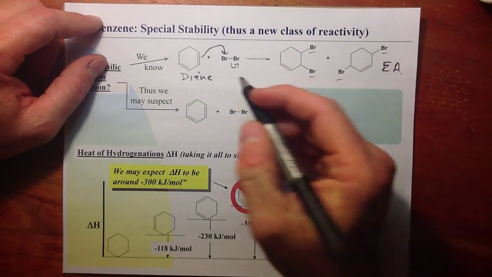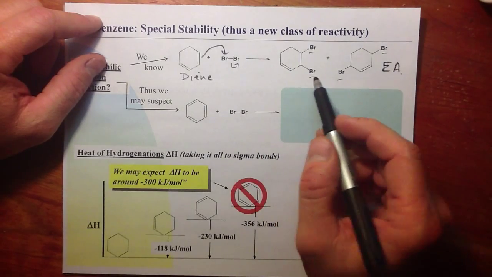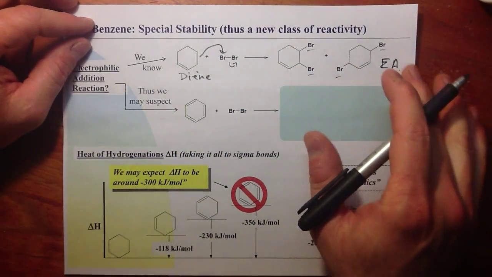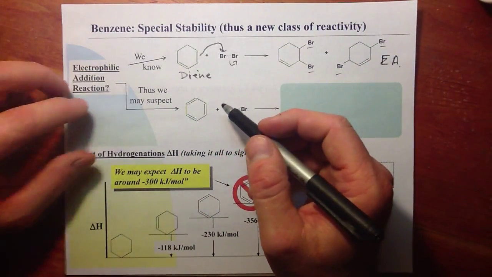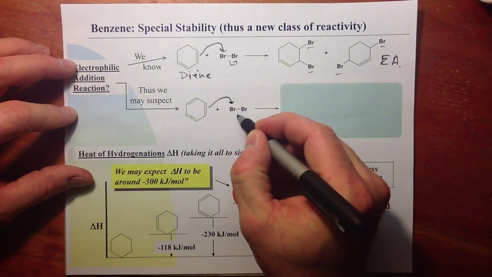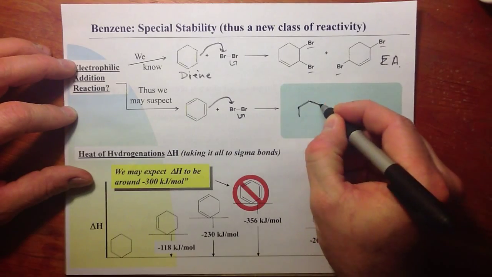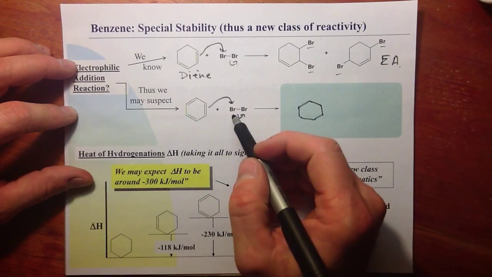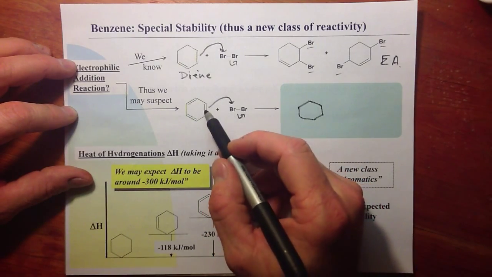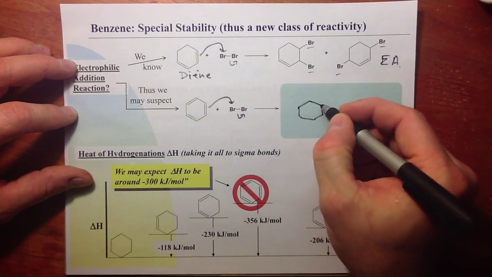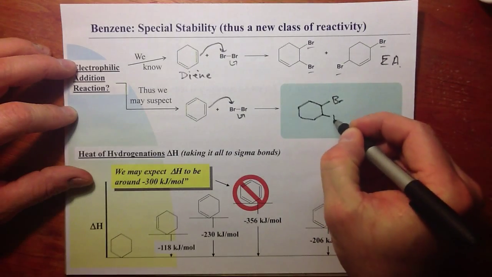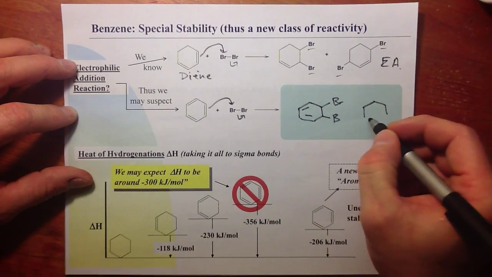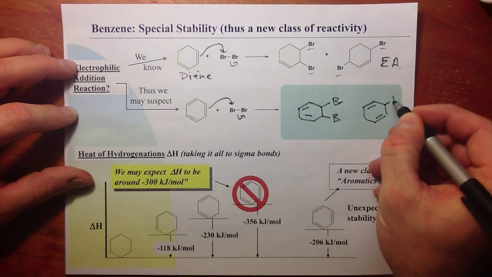So an addition, A plus B makes C, and we can have 2 types of addition products. So we've seen that for a diene reacting with Br2. So you might suspect then that we could have the same sort of reaction wherein we add across a double bond, again replacing a Br-Br bond with a carbon-bromine bond for both carbons there. We might expect something like this. Or in the same manner, or maybe a 1,4, we might expect something like this.